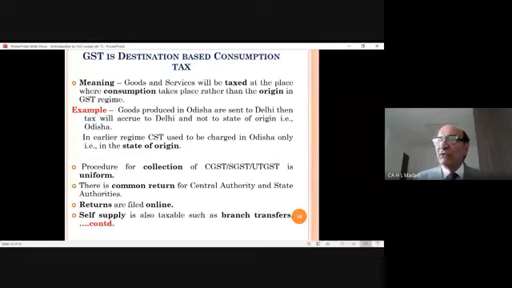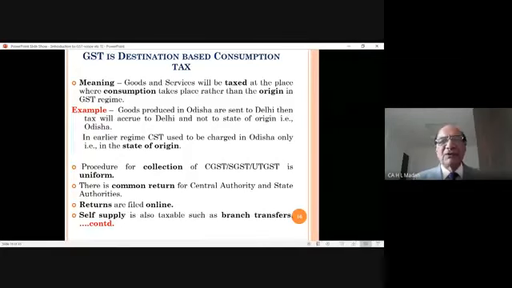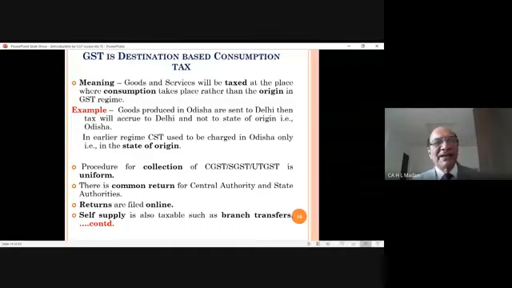Now the question is, what will happen here? Because there are two taxes, CGST and SGST, as well as another tax called IGST. So the question is where the return will go. The government says you need not worry. The assessee or the businessman will prepare a common return, which will cover CGST, SGST and IGST, and file it on the GSTN portal.